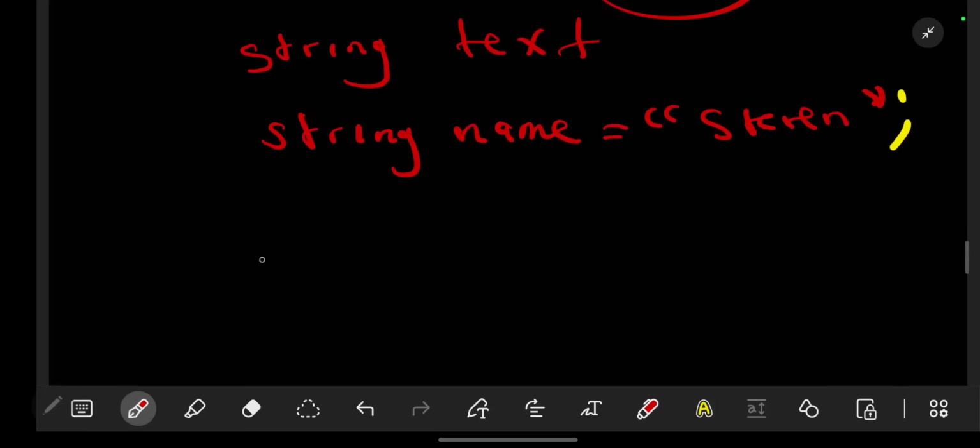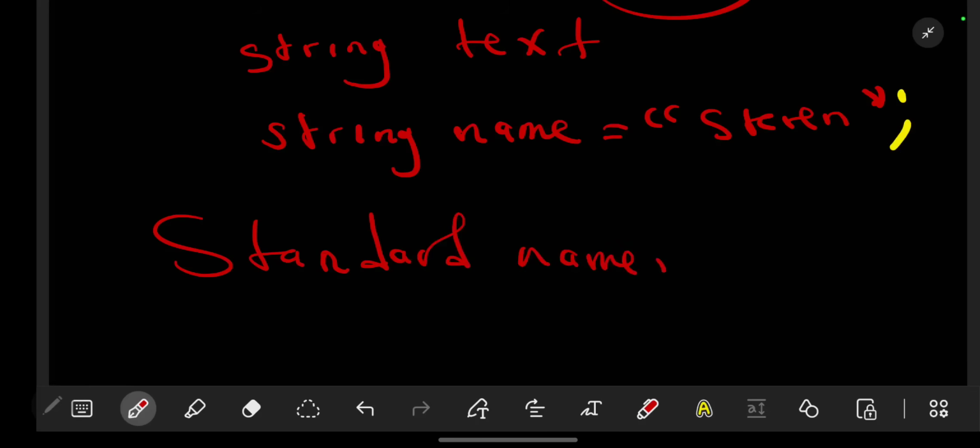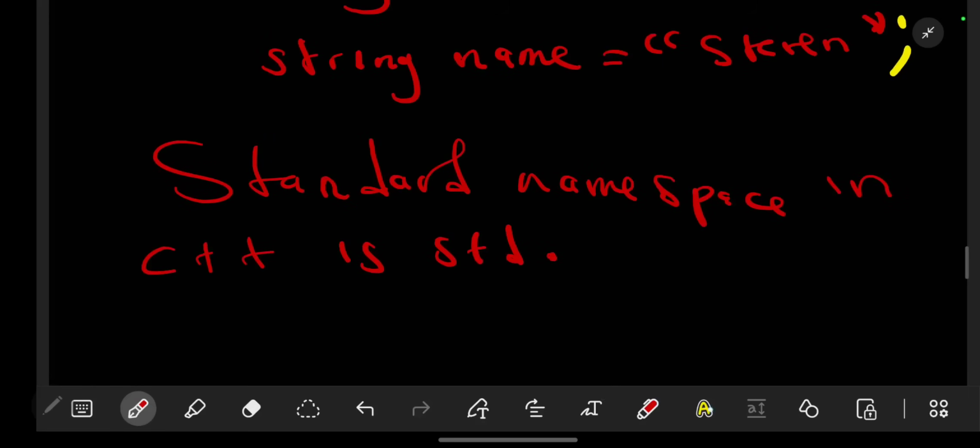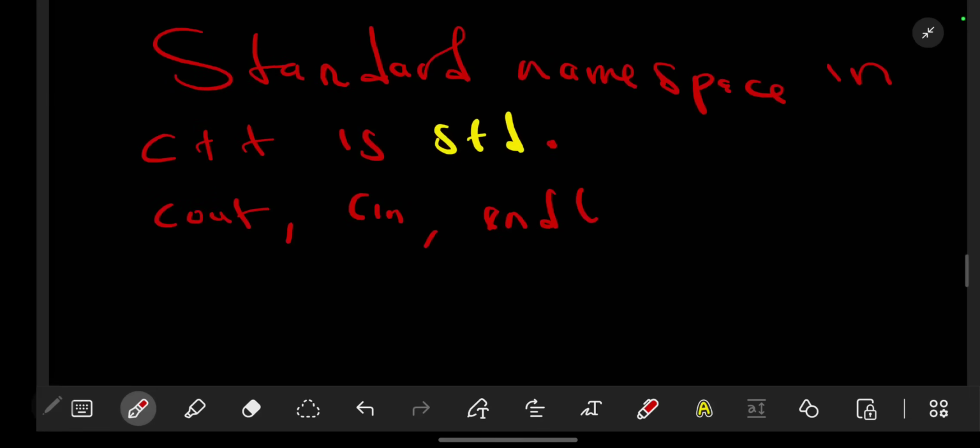Now, if you recall in the previous video, we talked about the standard namespace. So the standard namespace in C++ is what we call std. So when you just put std, your computer understands what the cout means, your computer understands what your cin means, and the endl, which is end line, if you recall in the previous video. But what that means is that if you don't put std, like let's say what we discussed, using namespace